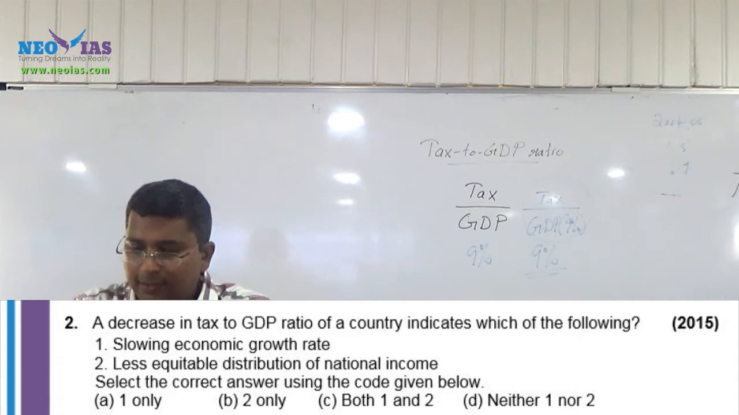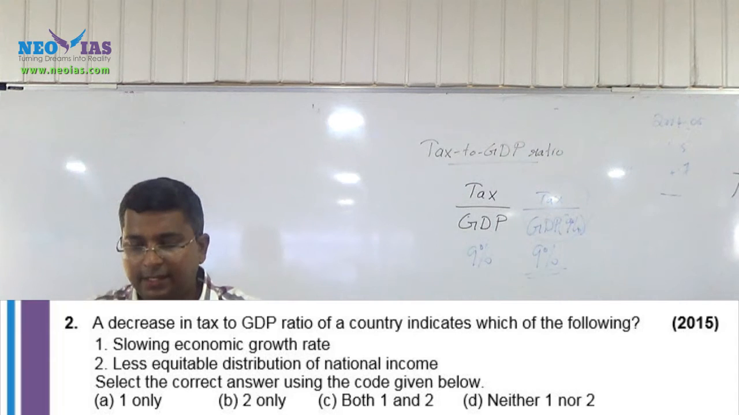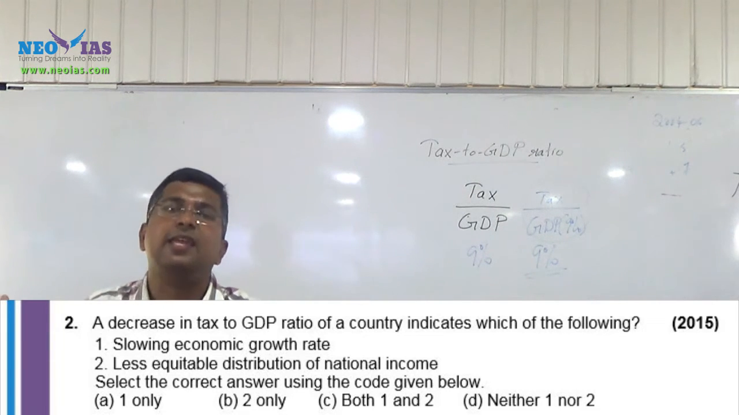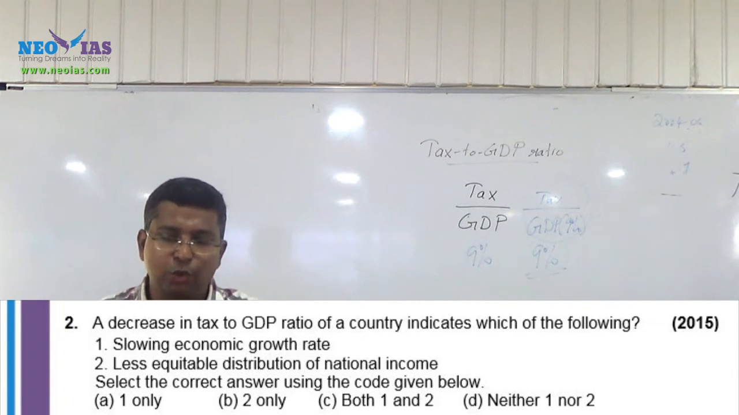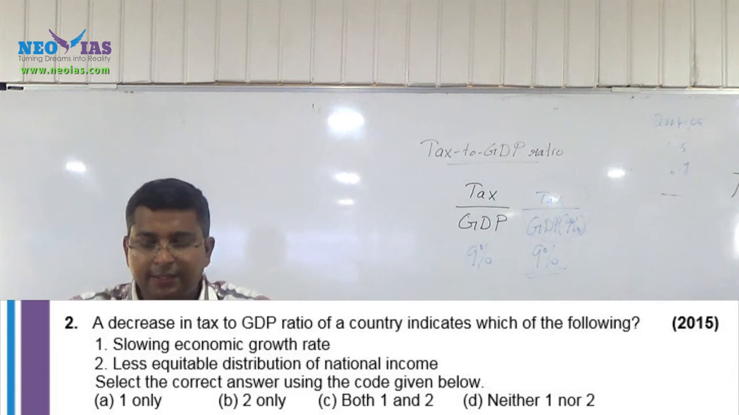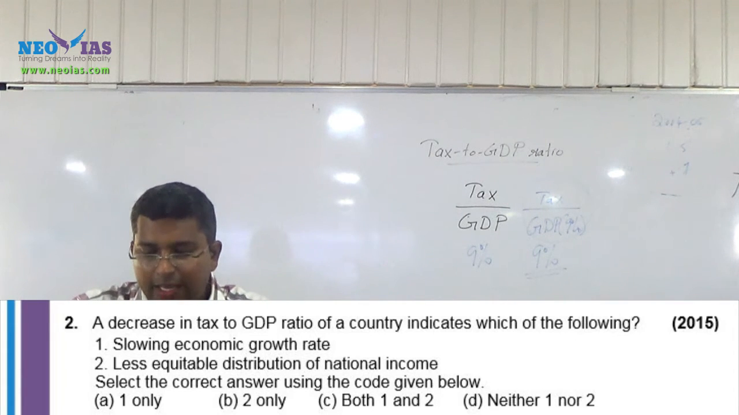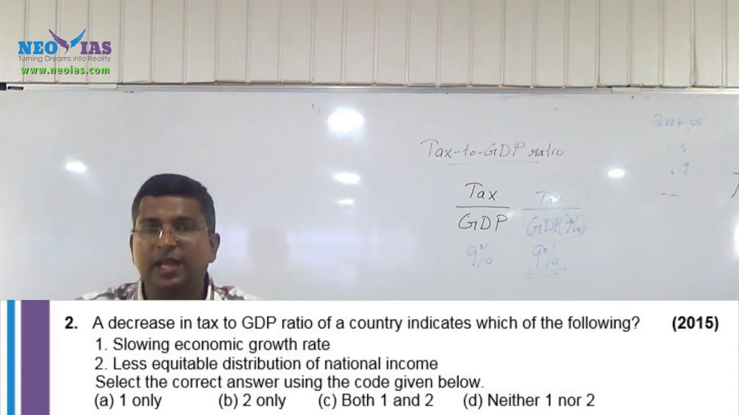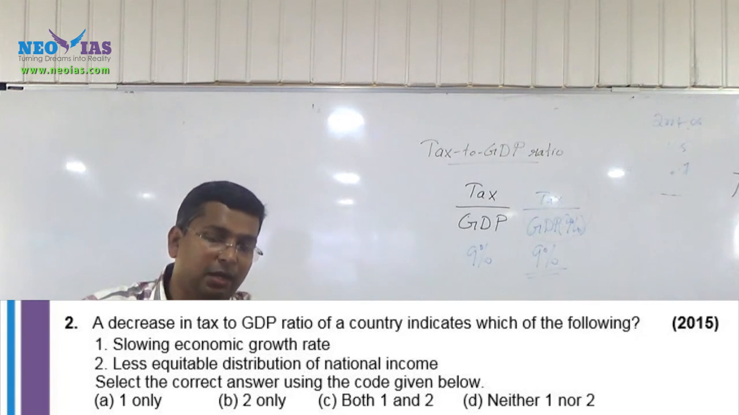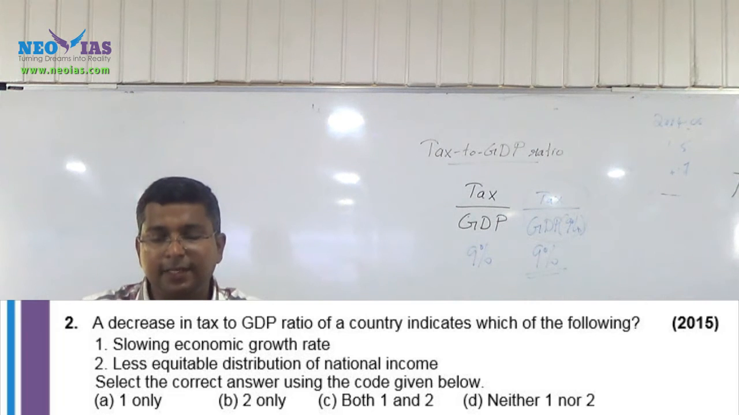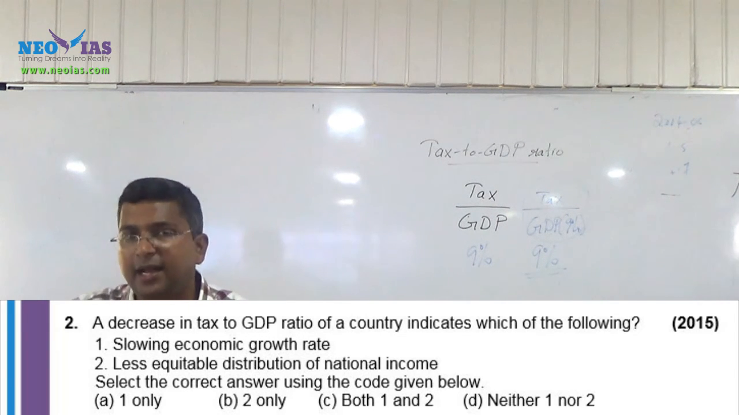A decrease in the tax to GDP ratio of a country indicates, and it's only an indication, which of the following? You can say that a slowing economic growth rate is an indication. Can we say that there is less equitable distribution of national income? No, we can't say that. Now try to understand that regarding taxation I will discuss in more detail direct tax and indirect tax, just giving a hint.